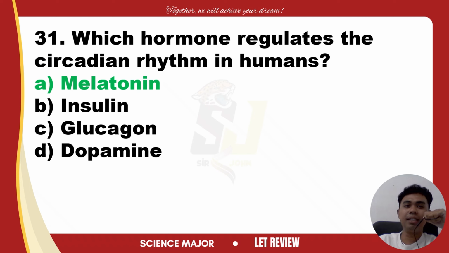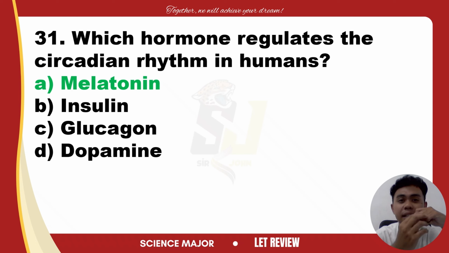It is produced by what gland? Very good. That is the pineal gland in the brain, especially in response to darkness. Melatonin helps to regulate sleep-wake cycles, signaling the body that it's time to sleep.